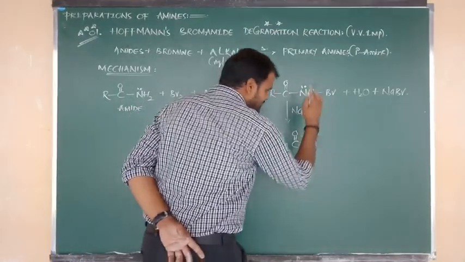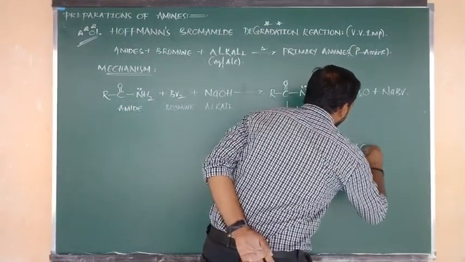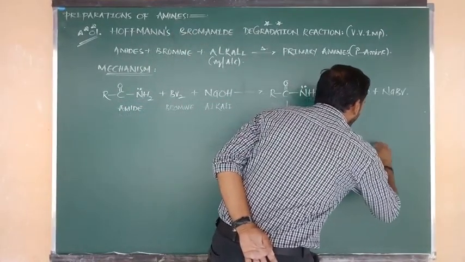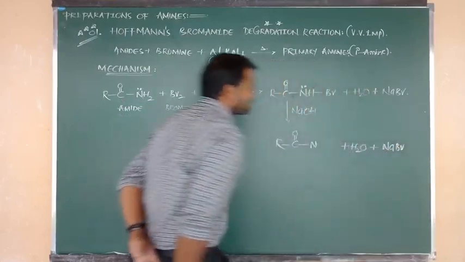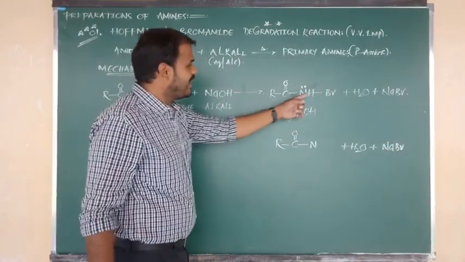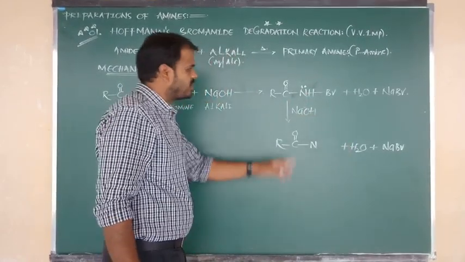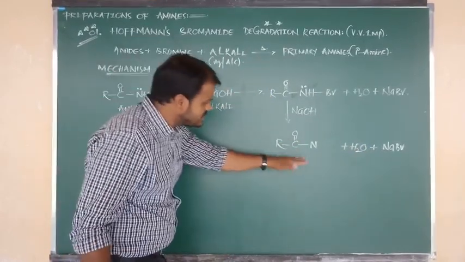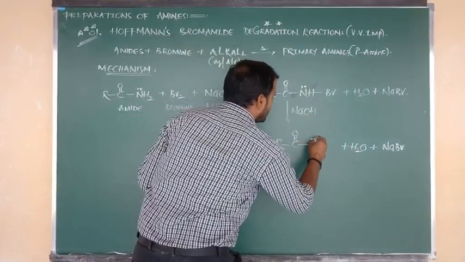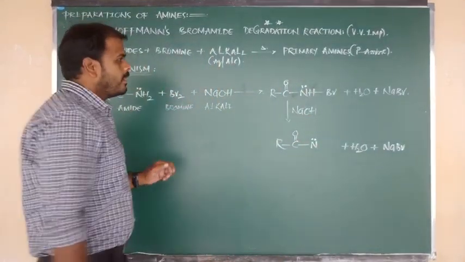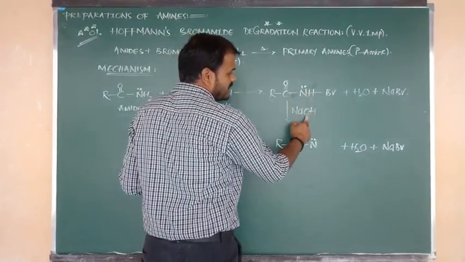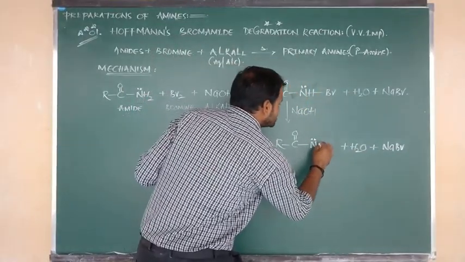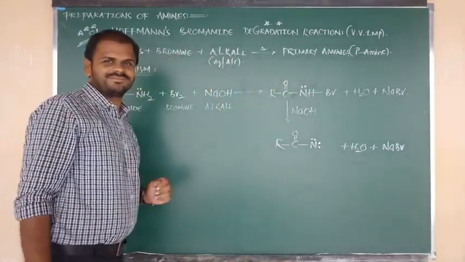Again, H plus combines with OH minus and is removed in the form of a water molecule. Na plus combines with Br minus and is removed in the form of NaBr. Now is there any byproduct? No more. So this is your main product. Nitrogen already contains one lone pair. H plus is removed, which means nitrogen gets another lone pair.